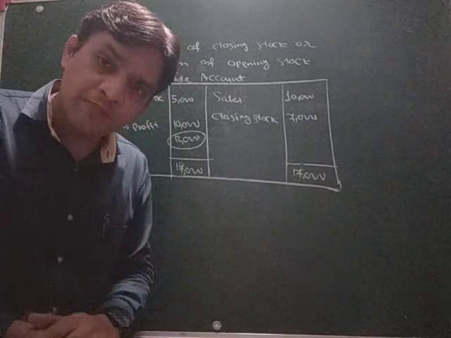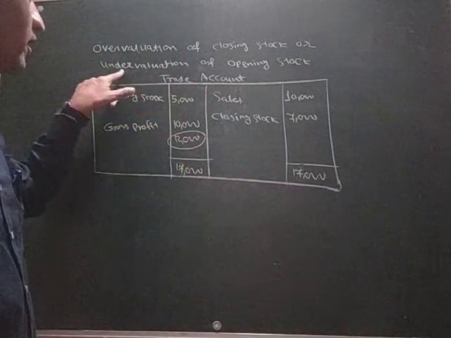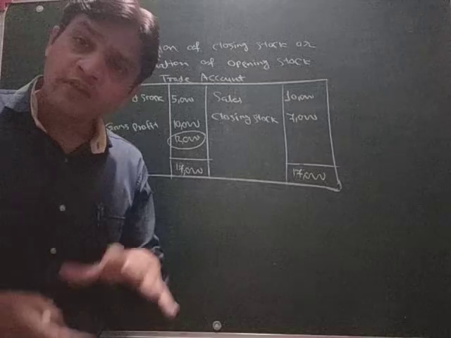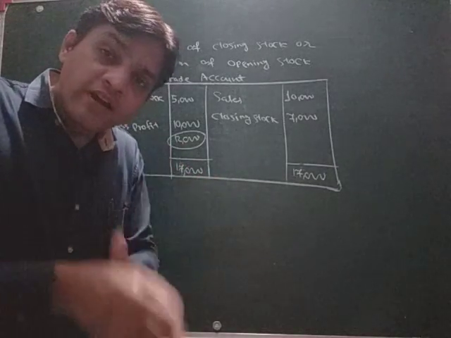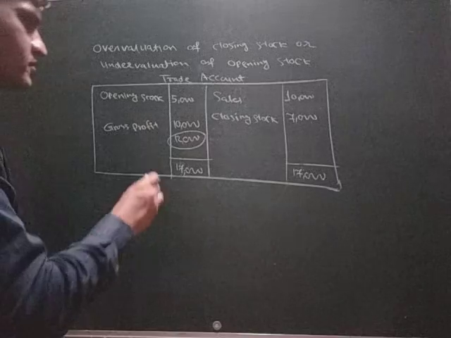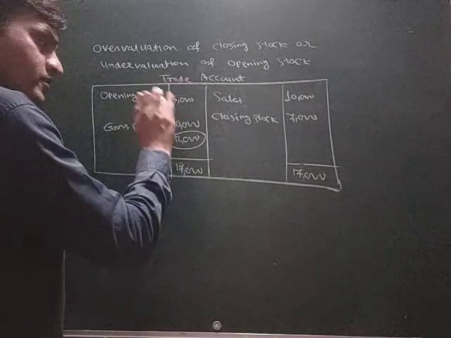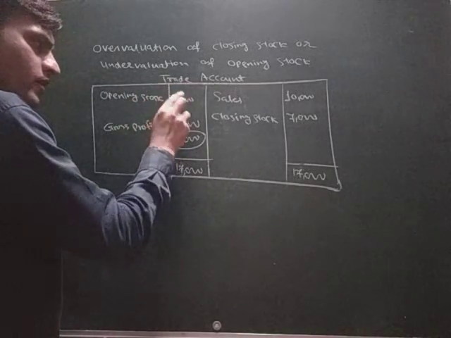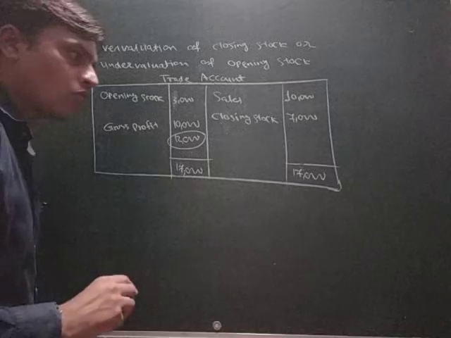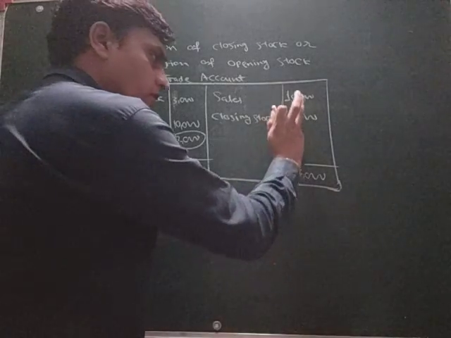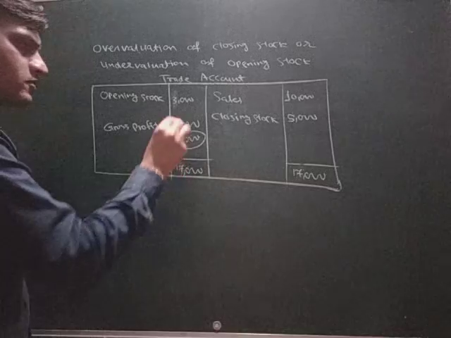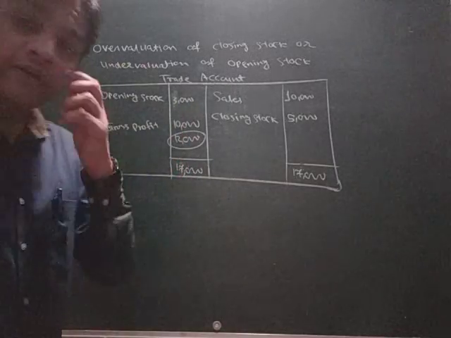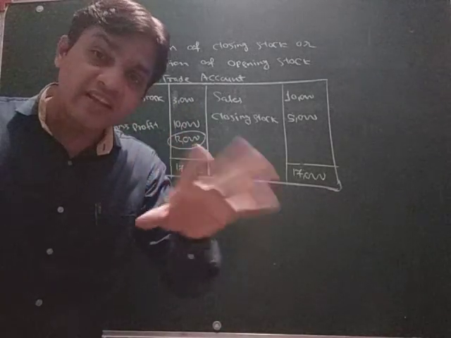Suppose the next condition is undervaluation of opening stock. Suppose the opening stock is undervalued. It is actually 5,000, but we consider it only 3,000. The closing stock is the same as before, 5,000, but we undervalued the opening stock as rupees 3,000.